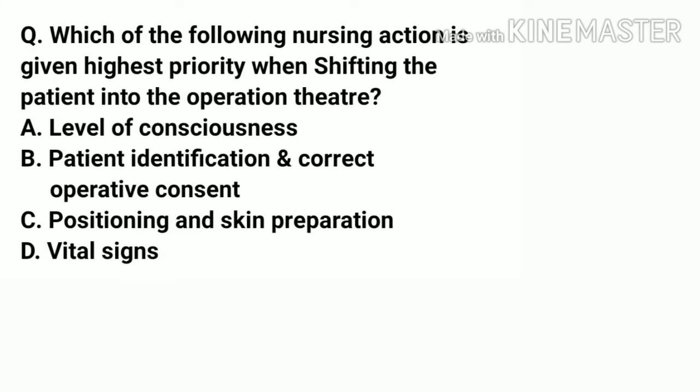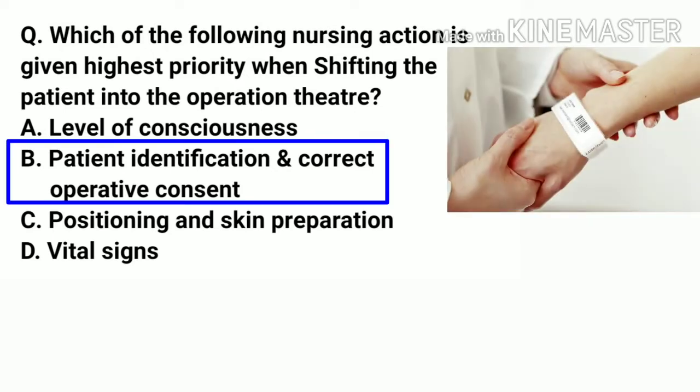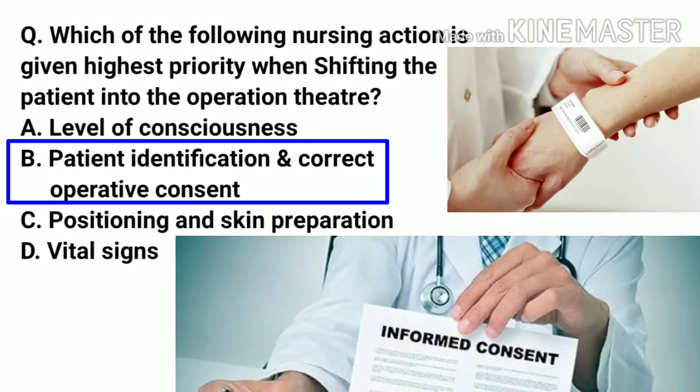Which of the following nursing actions is given highest priority when shifting the patient into the operation theatre? A. Level of consciousness. B. Patient identification and correct operative consent. C. Positioning and skin preparation. D. Vital signs. And the right answer is B. Patient identification and correct operative consent.